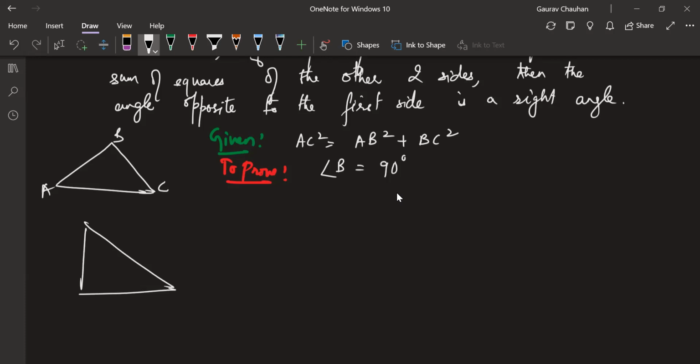So let's construct PQR. We will construct it such that Q is 90 degrees, AB is equal to PQ, and BC is equal to QR. See, I'm not telling you it is similar, because we don't know. I will construct it in such a way that this green side will be equal to this green side, this red side will be equal to this red side, and in between, I will put 90 degrees.